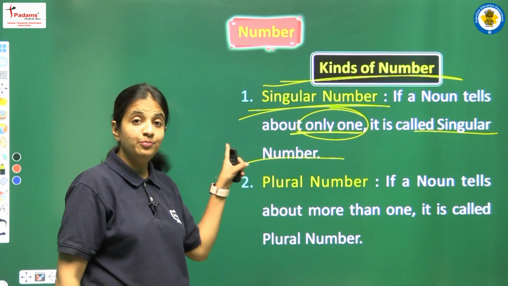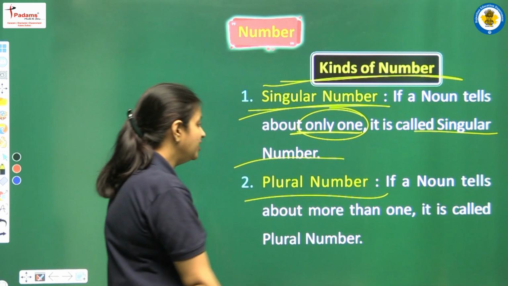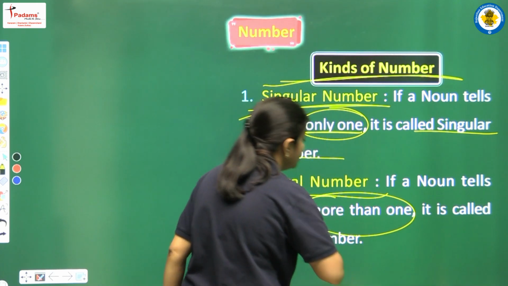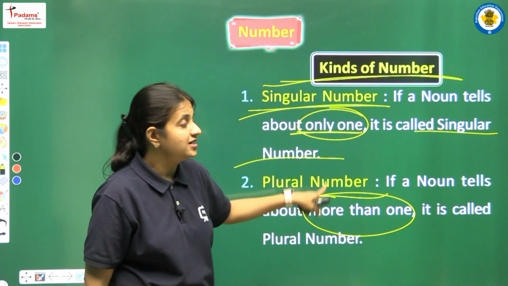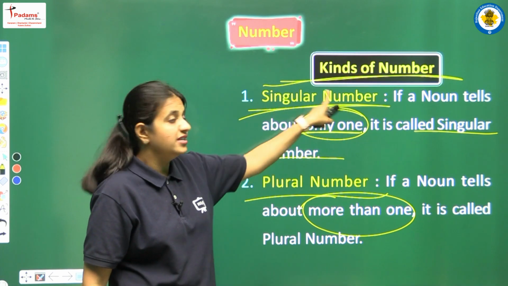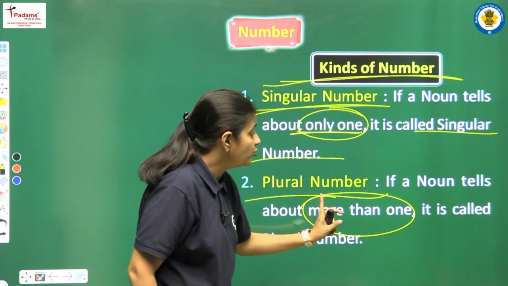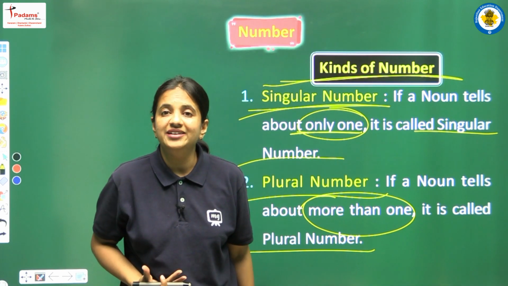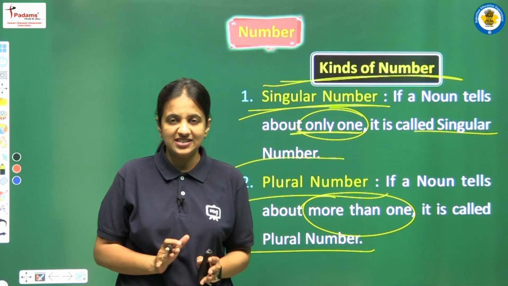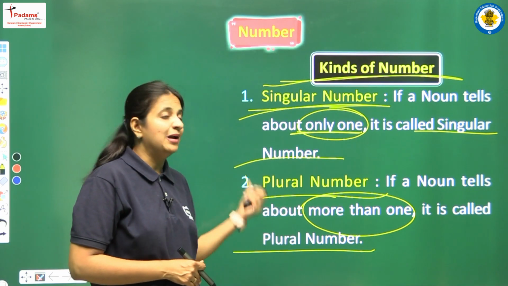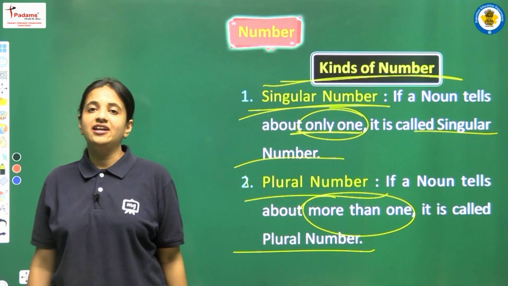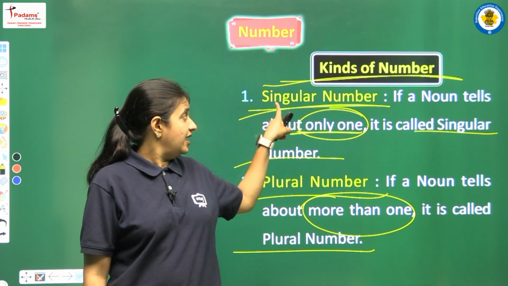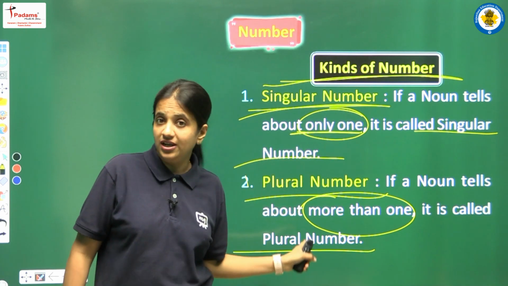And now we have plural number. What does plural number mean? If a noun tells about more than one, it is called plural number. These are the keywords: only one is known as singular number, and more than one is called plural number. I hope it is clear. One more time, I am summarizing: in the English language we have two different kinds of number, singular number and plural number.